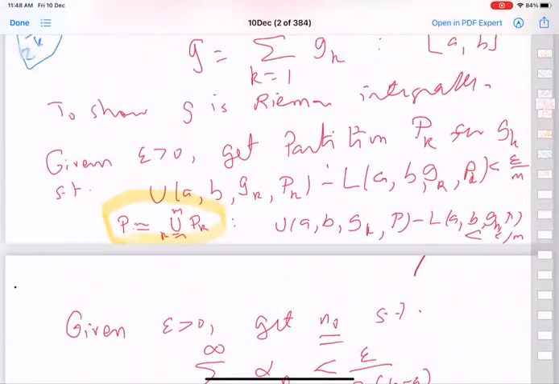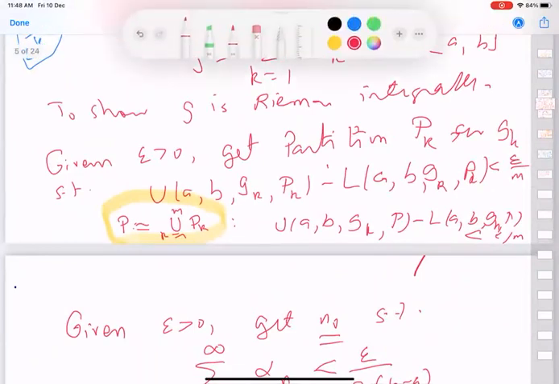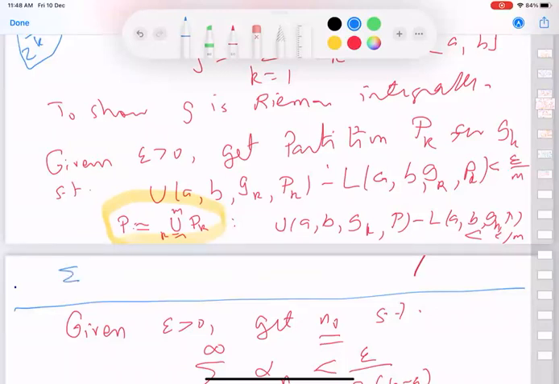From here it follows that the gap between the summation k equal to 1 to m of U_a^b and L_a^b, that sum is less than epsilon.